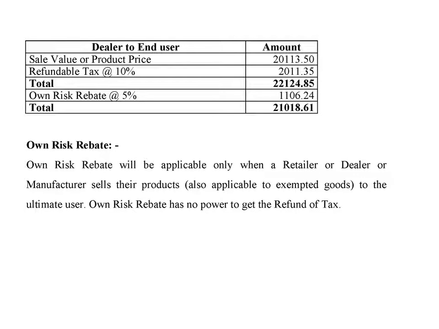Dealer to end user: sale value or product price 20,113.50. Refundable tax at 10%: 2,011.35. Total 22,124.85. Own risk rebate at 5%: 1,106.24. Total 21,018.61. Own risk rebate will be applicable only when a retailer, dealer or manufacturer sells their products to the final user. Own risk rebate has no power to get the refund of tax.